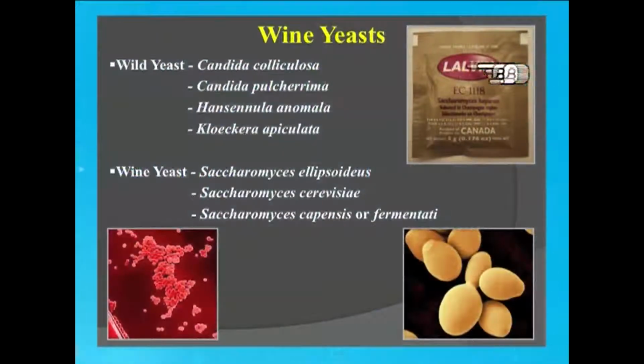In the fermentation stage, the yeasts are important. Wild yeasts are so many to name, like Candida, Hansenula and Kloeckera, but mostly they are not used because they may not give the desired end product all the time. And so we use wine yeast, and importantly Saccharomyces ellipsoideus is the one which is used for wine making.